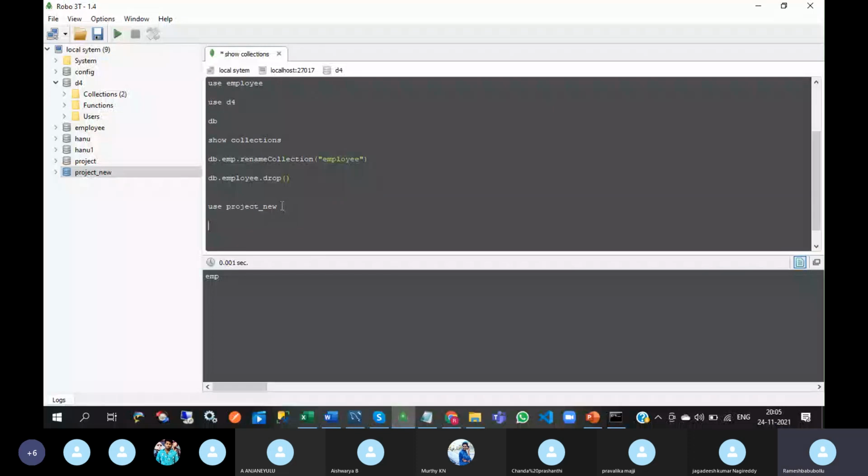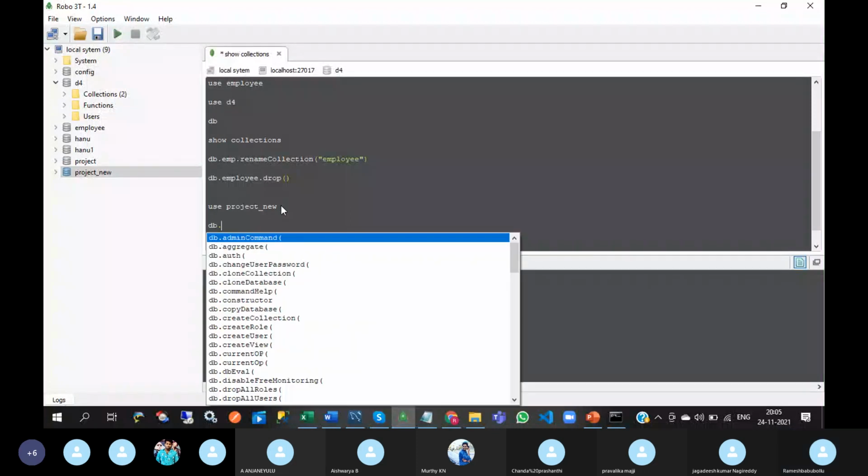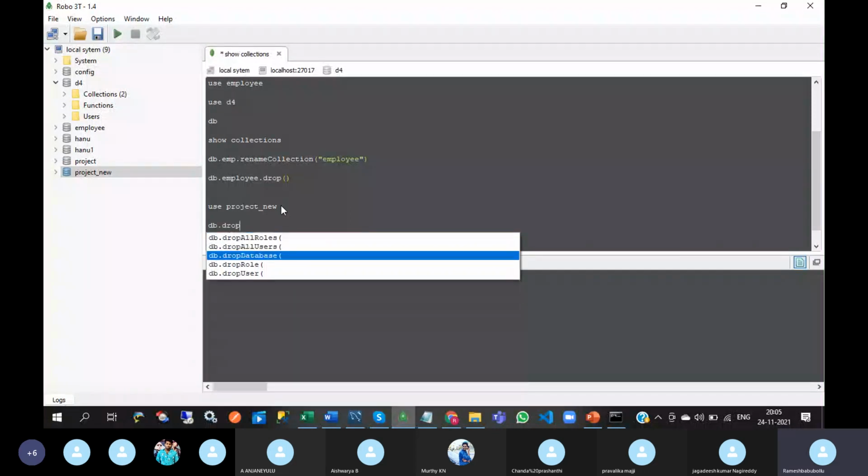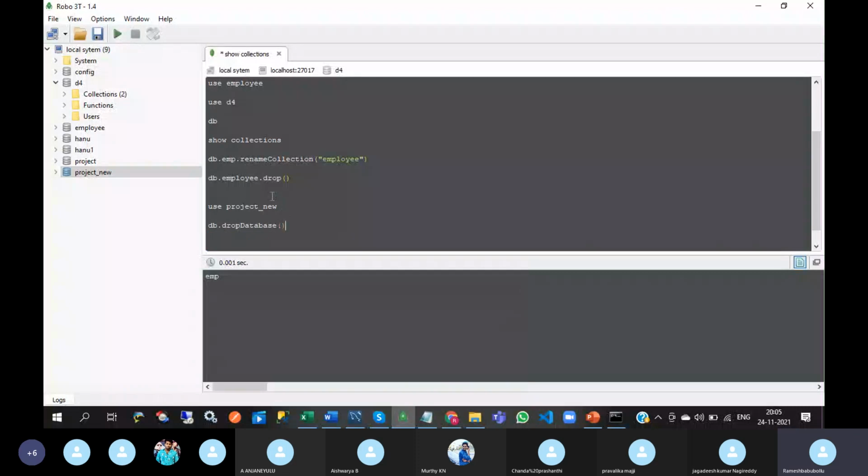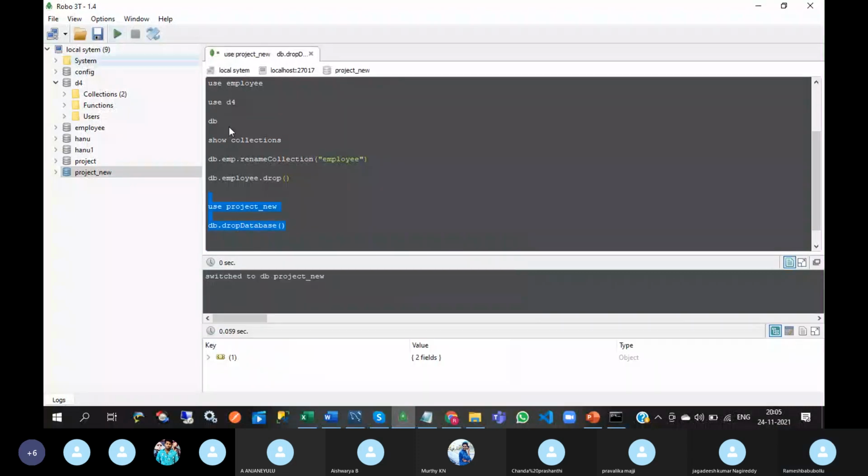And db dot drop database. Yeah, drop. So go to refresh. So project underscore new database will be dropped.